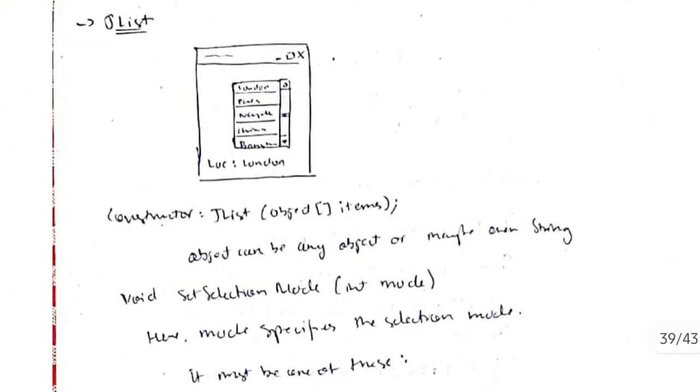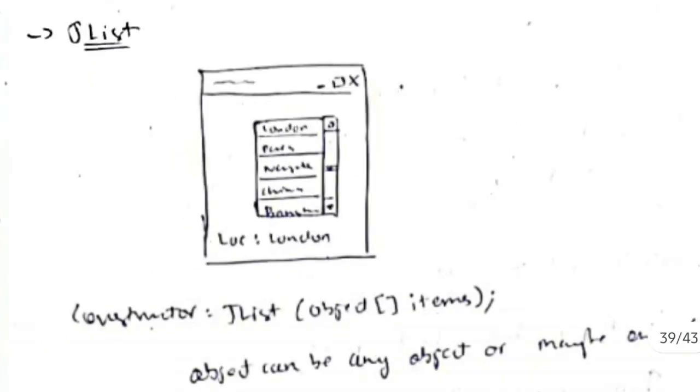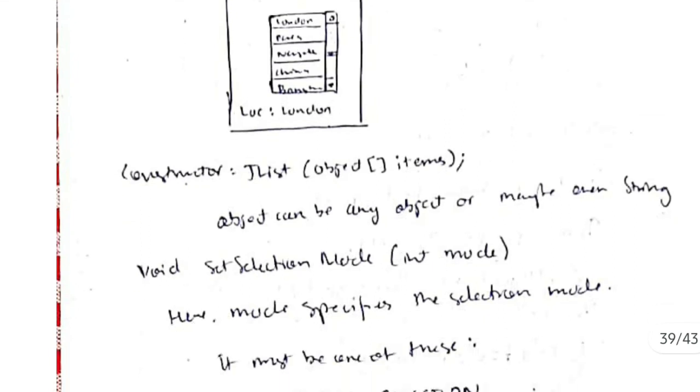Okay, the next one is J list. J list means you might have seen a list here like this. We will scroll it and we will select the country name or any other name. Okay, so this is known as J list. How to implement this? Before that, let's see the constructor.